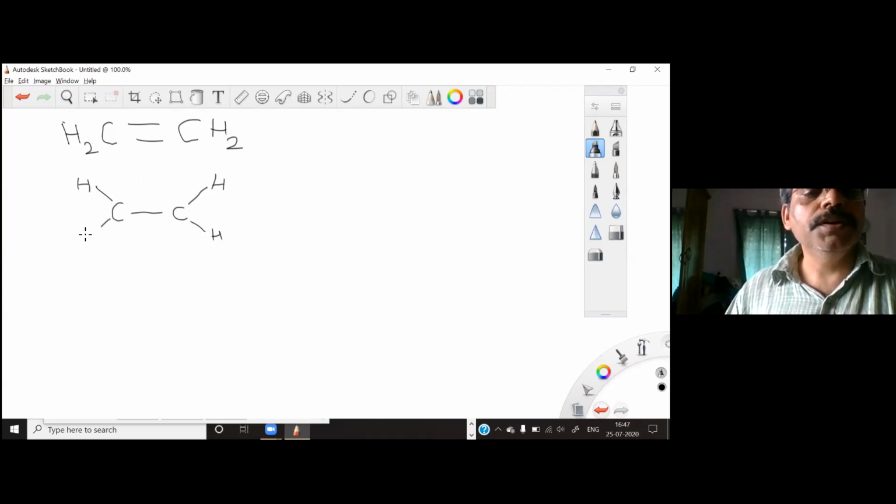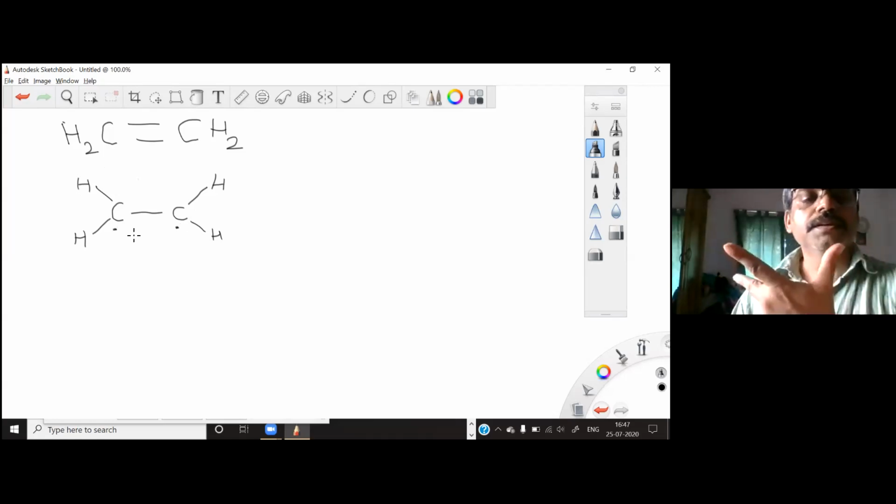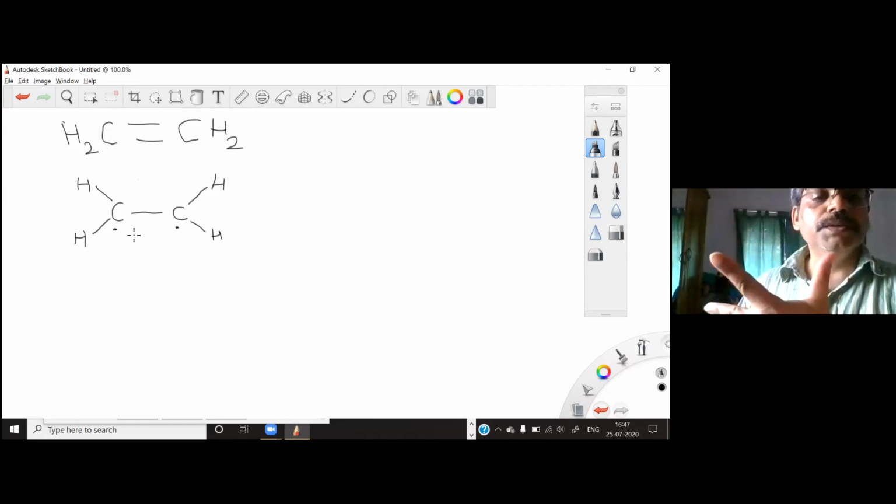In this molecule, this carbon and this carbon are sp2 hybridized. So sp2 hybridized means you have basically three planar sp2 hybrid orbitals. One orbital forms a bond with the s orbital of hydrogen, another sp2 hybrid orbital forms a bond here, same thing for the remaining two, and one sp2 hybrid orbital forms the bond between these two carbons. So all three sp2 hybrid orbitals of each carbon are engaged.